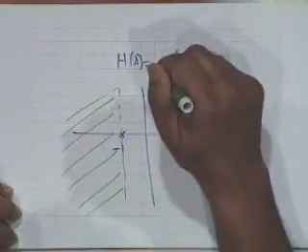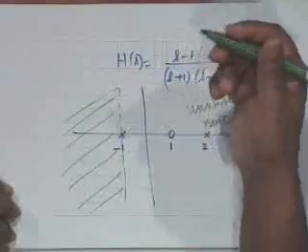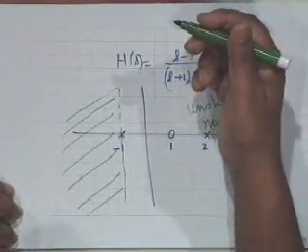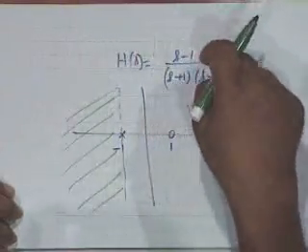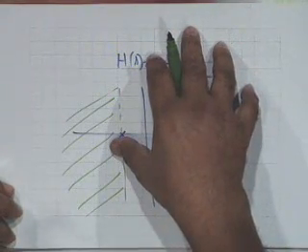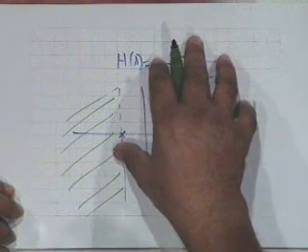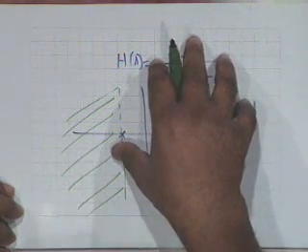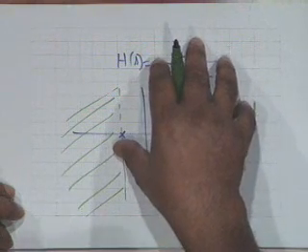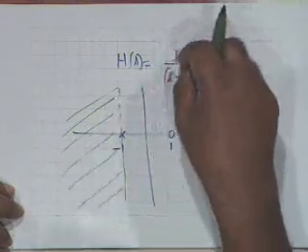On the other hand, if the ROC is given and H of S is given, then you can conclude about the nature of the system, whether it's stable, unstable, causal, non-causal. But usual picture would be none of them are given. H of S has to be found out. What is given? What should be given about the characteristics of a system? Obviously, its description by a differential equation.